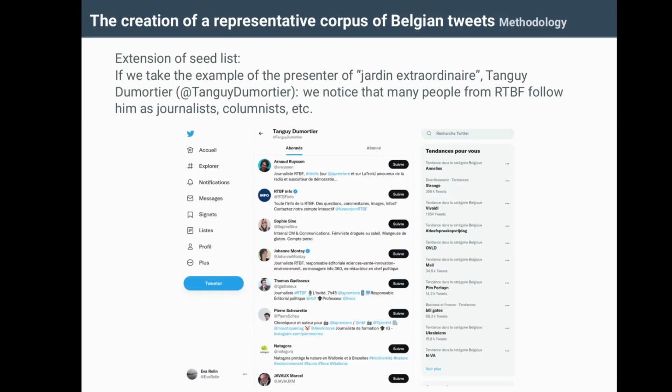Once this list was defined, we thought about how to extend this list in order to be the most exhaustive, but above all the most representative. If you take the example of the presenter of the Jardin Extraordinaire, we noticed that many people from the RTBF TV channel follow him, but also Belgian writers. This shows not only that most of the people who follow this personality are Belgian, but that they can be used to expand your seed lists.